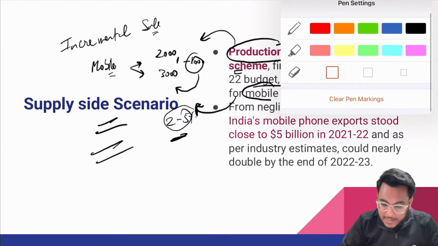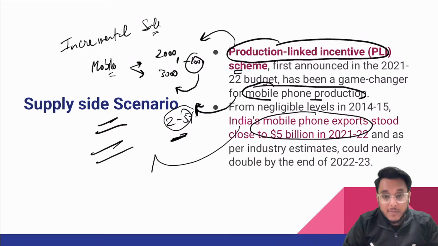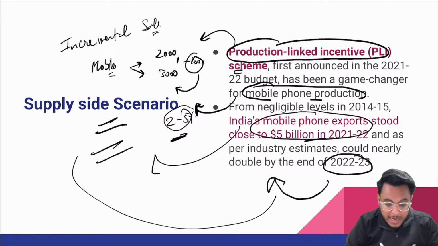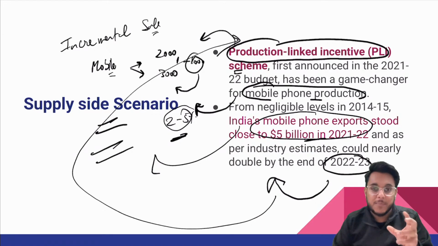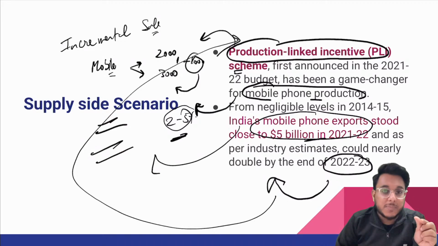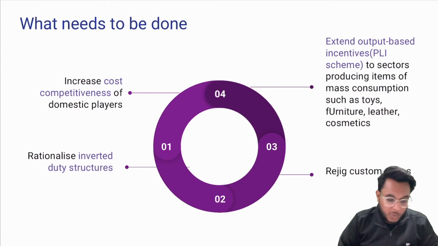How is this becoming possible? It is possible because of the support we have given to mobile manufacturing through the production linked incentive, and this 5 billion dollars can nearly double by 2022-23, again because of the scheme. So by this scheme we can increase manufacturing. When manufacturing increases, supply side bottlenecks will be addressed. With increased supply, we can export these products, and by that India's export competitiveness will also improve.